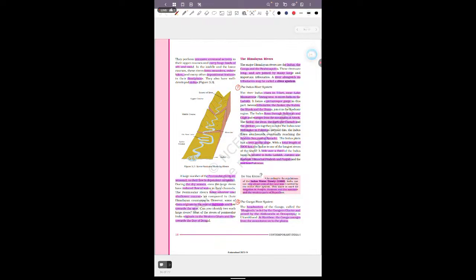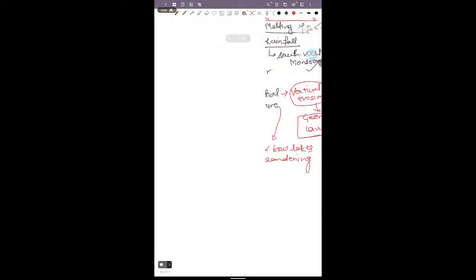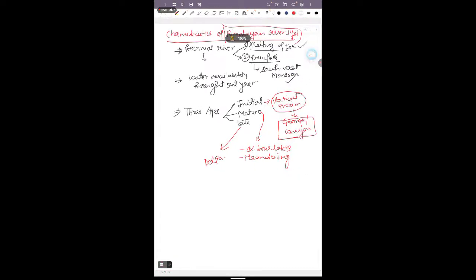So that is the characteristic feature of the Himalayan river system. The second is the feature of the peninsular rivers. In the Himalayan belt, the rivers are perennial, but here the rivers are seasonal in nature.